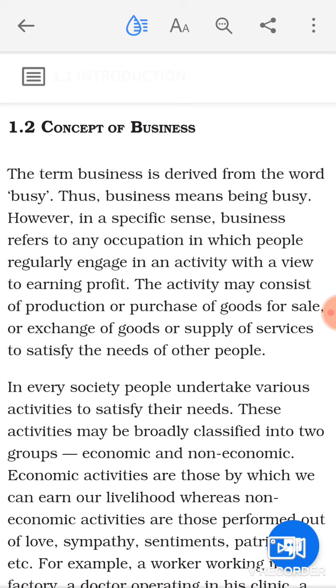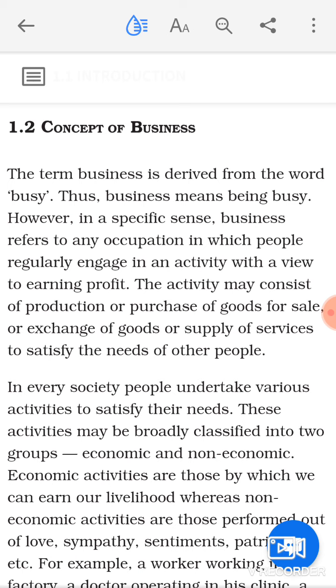In every society, people undertake various activities to satisfy their needs. These activities may be broadly classified into two groups, economic and non-economic. Whenever we talk about activities, people do activities to satisfy their needs, and these activities can be classified into two, one economic and second non-economic.